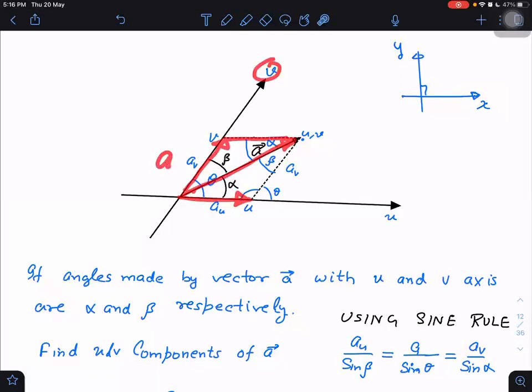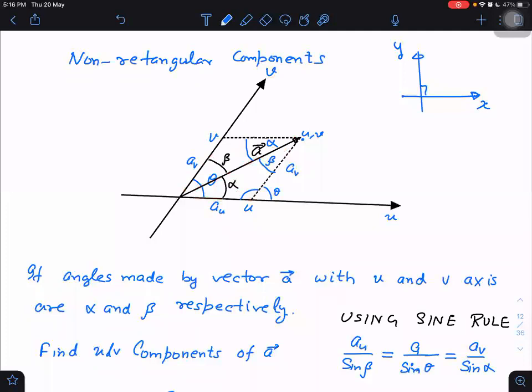Therefore, in place of AY, I am calling it AV. In place of AX, I am calling it AU. Along U axis, it is AU. Along V axis, it is AV. But these components are not called rectangular components. These I can say non-rectangular components.